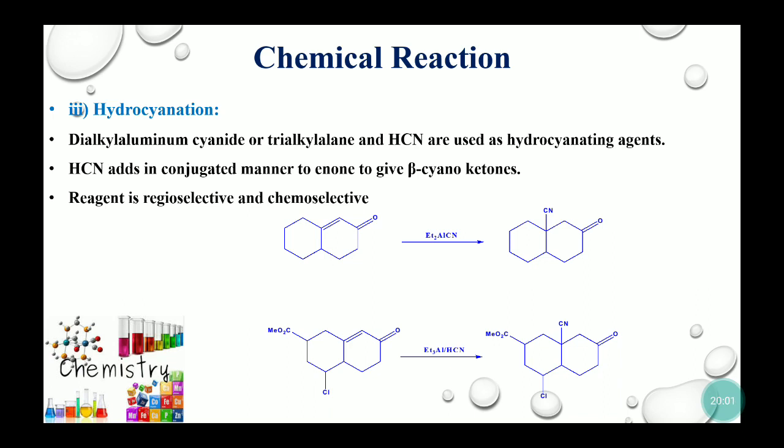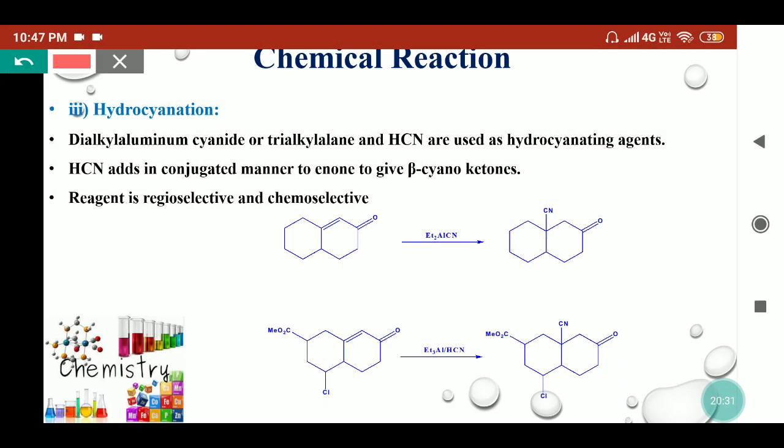Now coming to the hydrocyanation reaction, this is a very important reaction for the organoaluminum compounds. By this reaction, we can use hydrogen cyanide with the trialkyl aluminium, or dialkyl aluminium cyanides can be used with the alpha beta unsaturated carbonyl compounds. So they will provide the beta cyanoketones, and by this we can add the cyanide group to the carbonyl compounds. This reaction is regioselective as well as chemoselective. That means the cyanide is specifically added on the beta position with respect to the carbonyl compound.